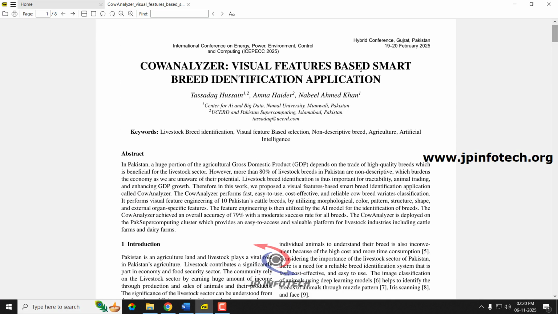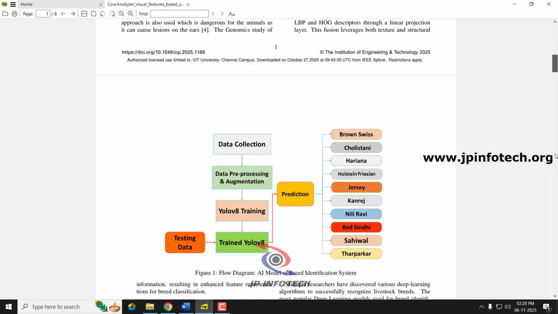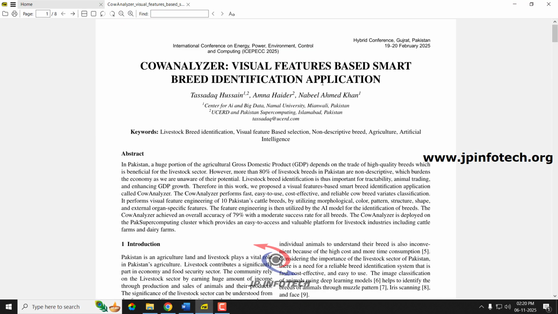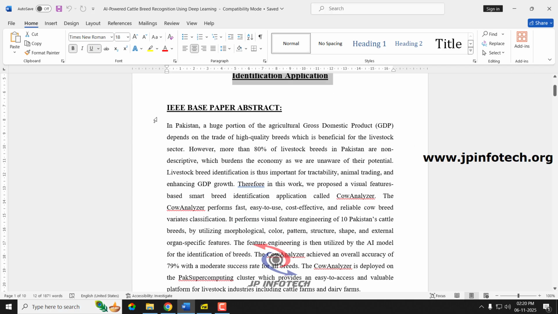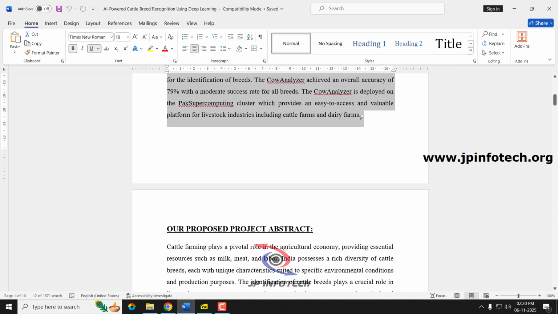Now we are not going to implement the same as mentioned in the base paper. So let us see our proposed system and how we are going to improve the things mentioned in the base paper. Here you can see the proposed title, that is AI powered cattle breed recognition using deep learning, and this is the IEEE base paper title, and this is the IEEE base paper abstract.